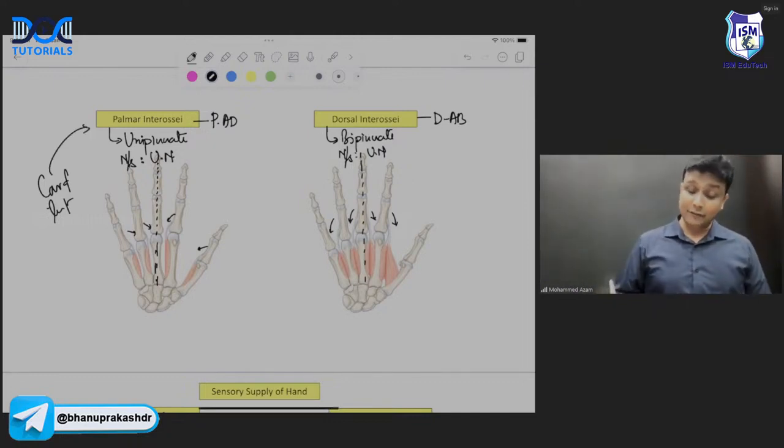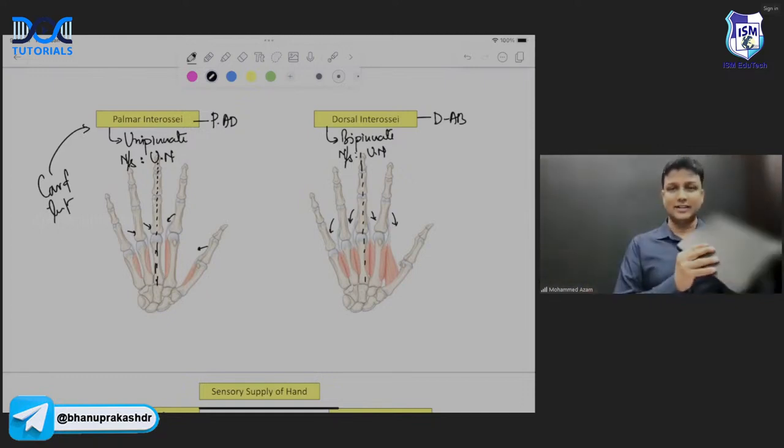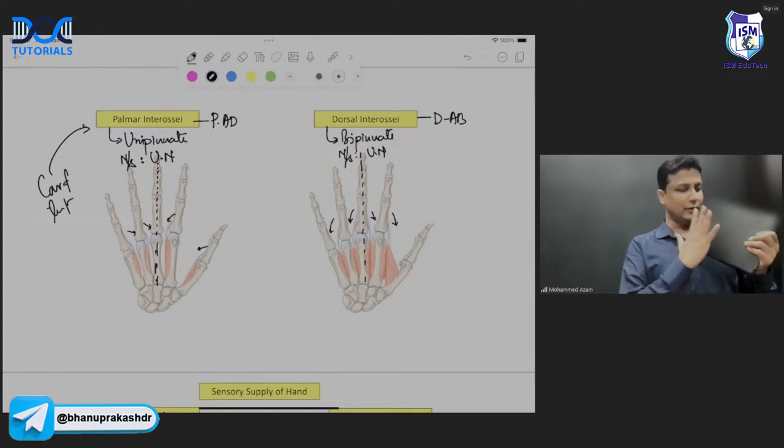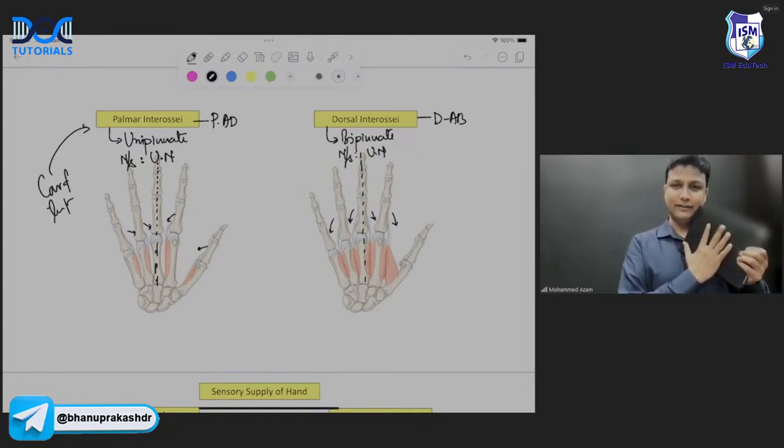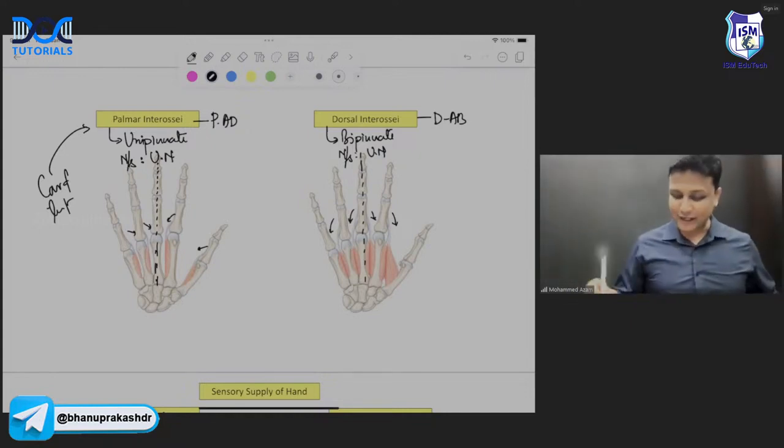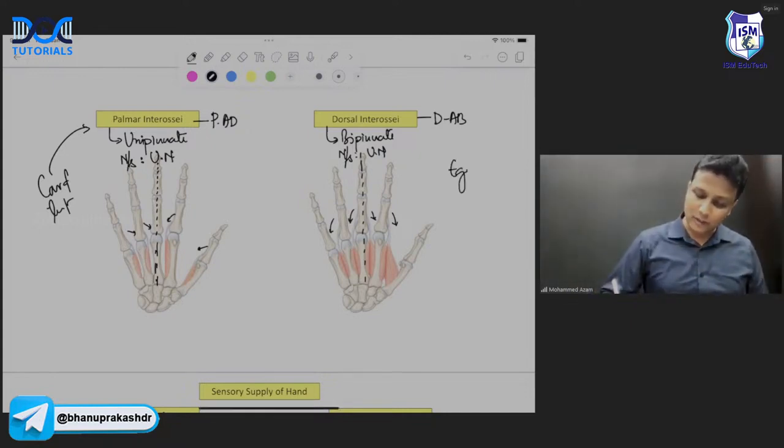Perfect. And then for dorsal interossei, we'll be doing the Egawa test. तो एगावा टेस्ट कैसे होता है? अगर मान लो कि सरफेस है, you are going to keep your hand on the surface here and move the middle finger on both the side like this, ऐसे. ठीक है ना? तो that is nothing but your Egawa test, and that Egawa test will be done for dorsal interossei.